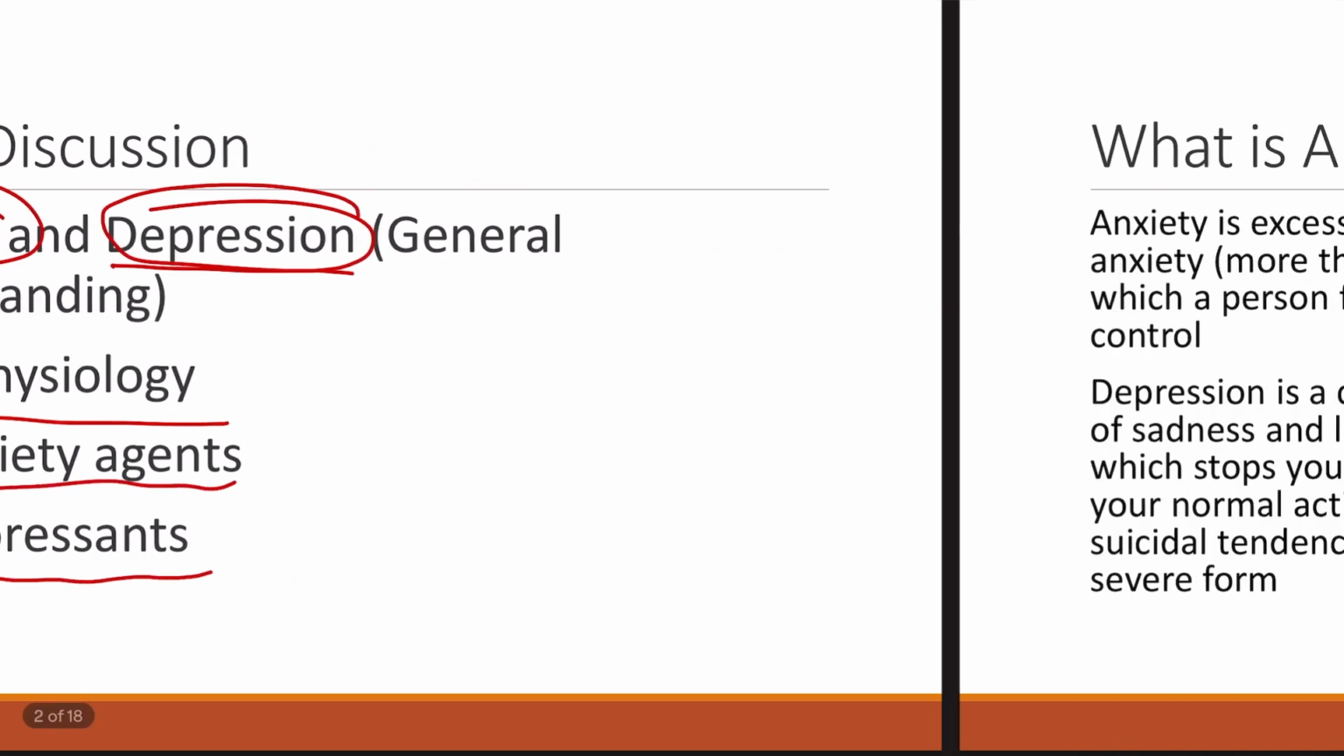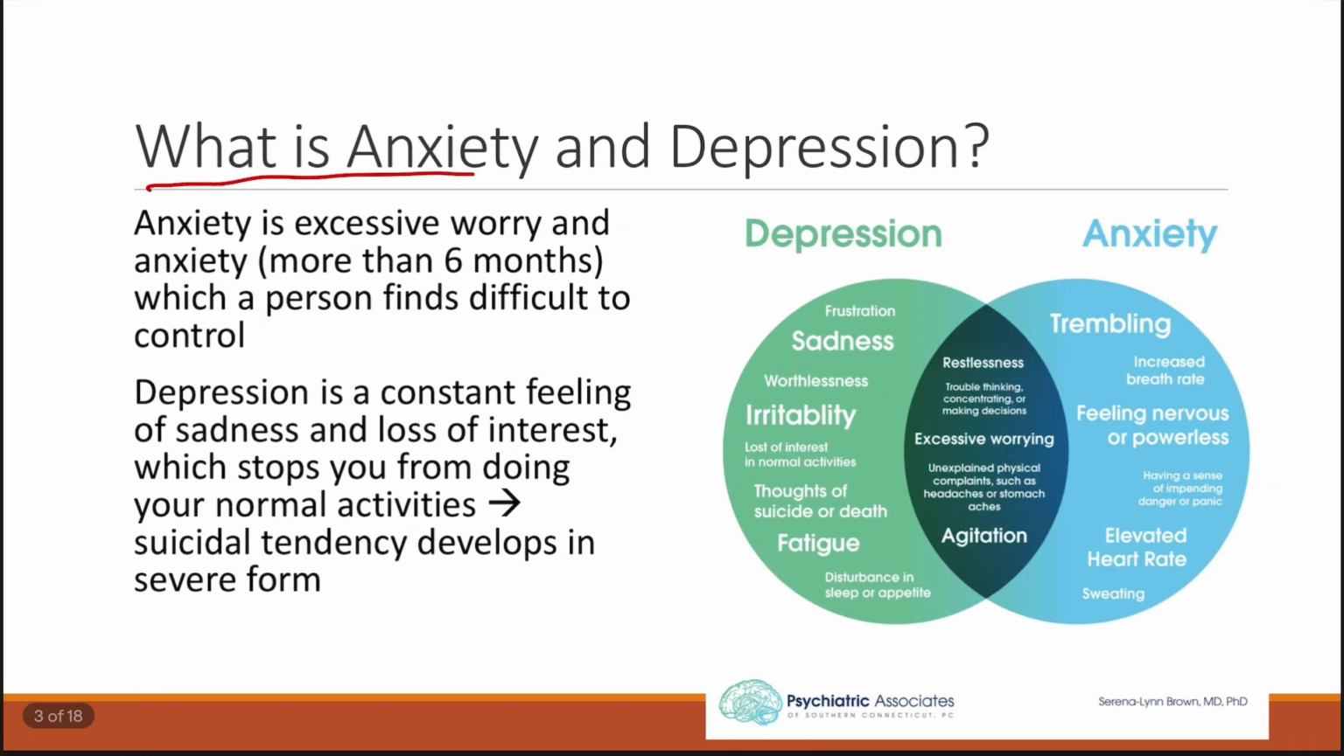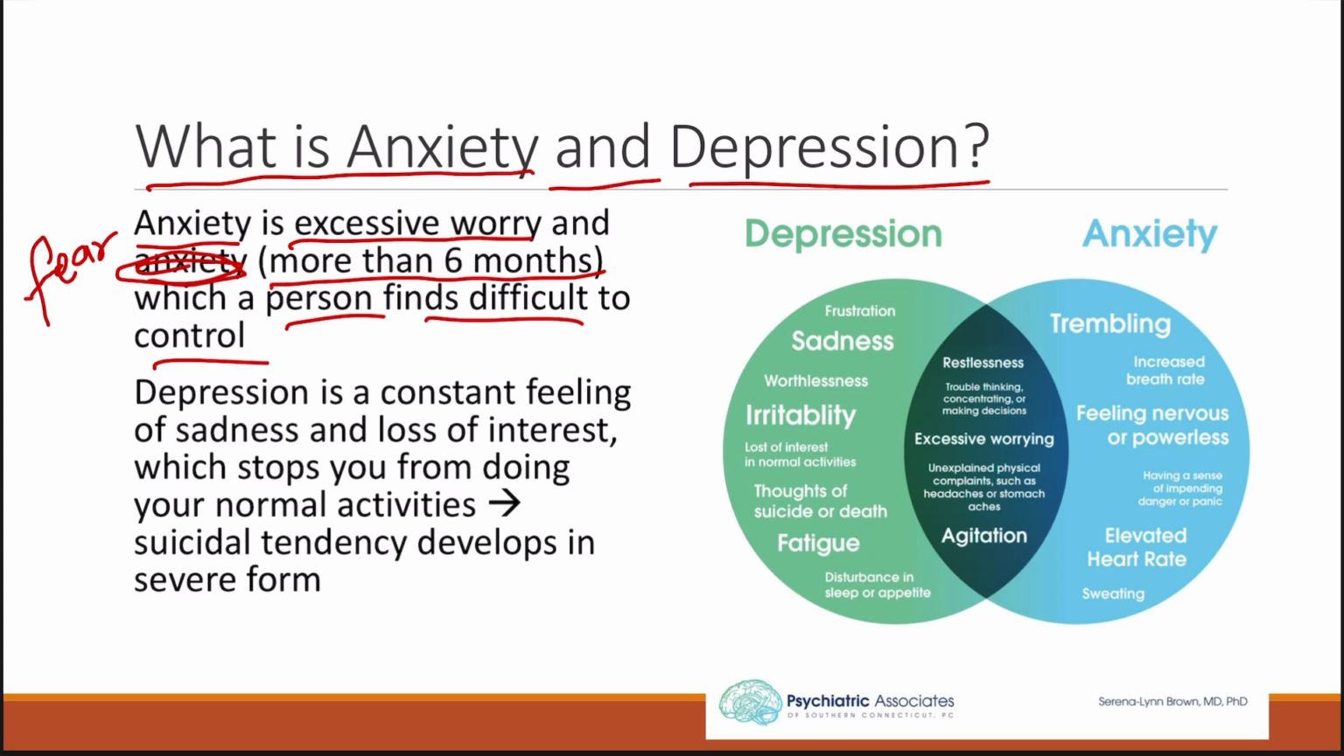So first, let's discuss what is anxiety and depression. Anxiety is basically excessive worry, fear and apprehension which lasts for more than 6 months, and it is something which the person finds difficult to control on their own. So anxiety is basically excessive worry which persists for more than 6 months and is difficult for the person to control.